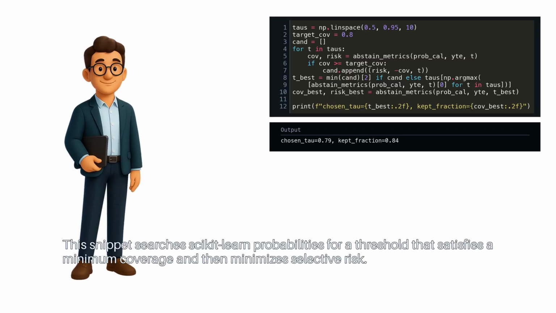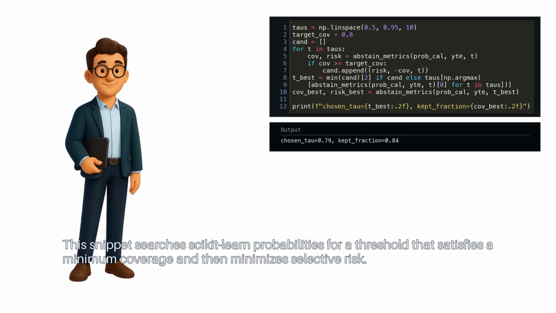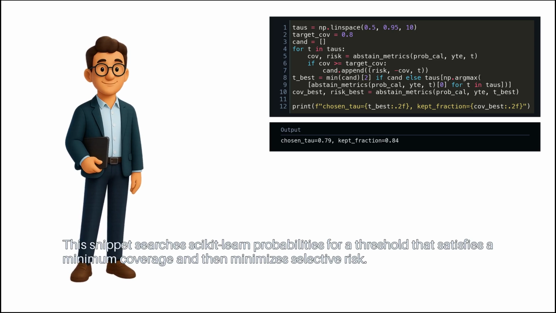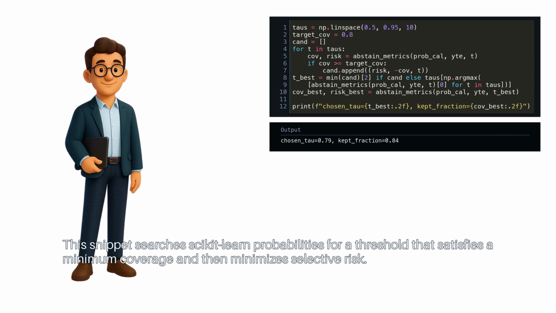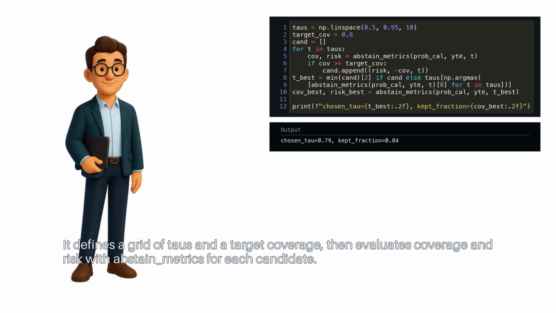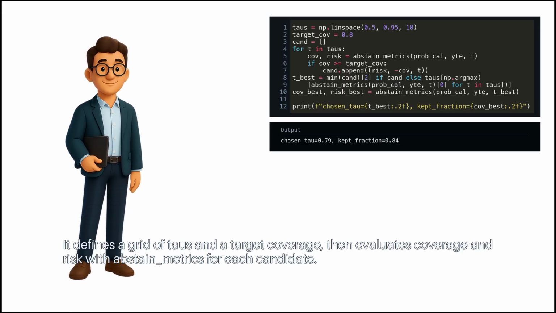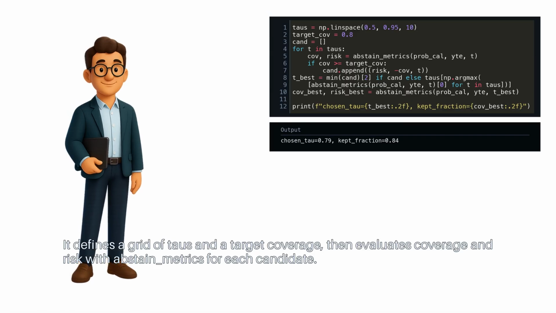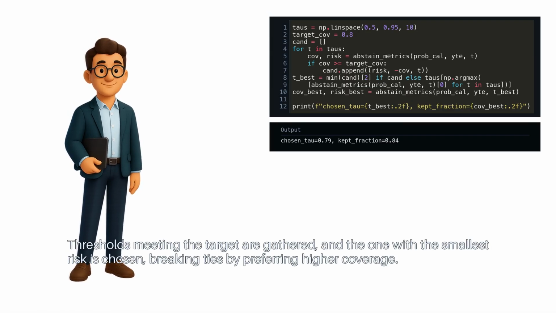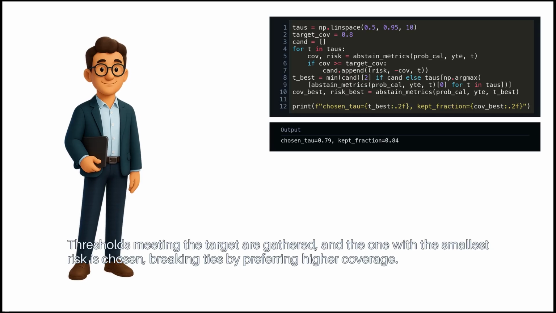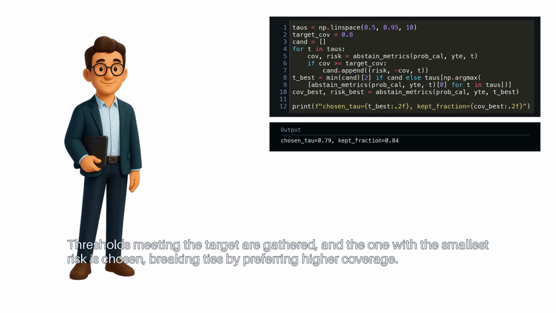Next, we will search for a threshold that meets a coverage target while minimizing errors. This snippet searches scikit-learn probabilities for a threshold that satisfies a minimum coverage, and then minimizes selective risk. It defines a grid of taus and a target coverage, then evaluates coverage and risk with abstain_metrics for each candidate. Thresholds meeting the target are gathered, and the one with the smallest risk is chosen, breaking ties by preferring higher coverage.